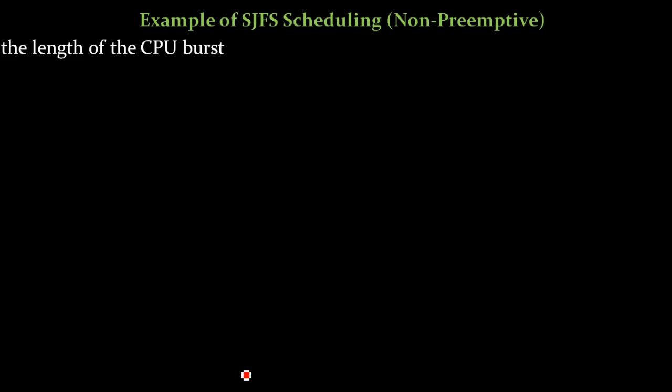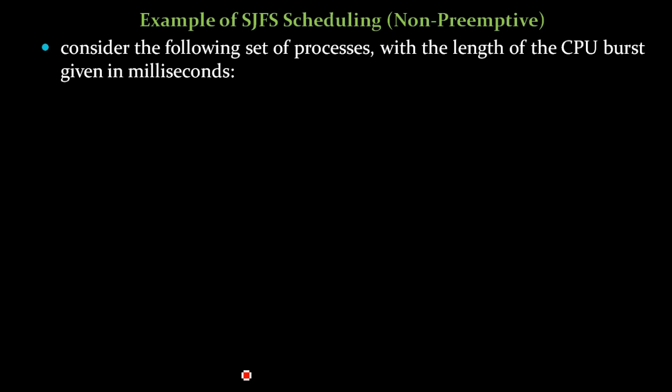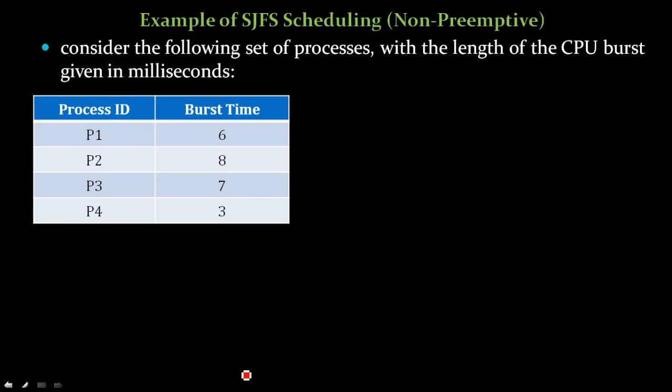Now consider the following set of processes with the length of the CPU burst given in milliseconds. As per this table, P1 has 6 milliseconds, P2 has 8 milliseconds, P3 has 7 milliseconds and P4 has 3 milliseconds. The shortest one is P4, so if the CPU is available, it will be given to P4 first.